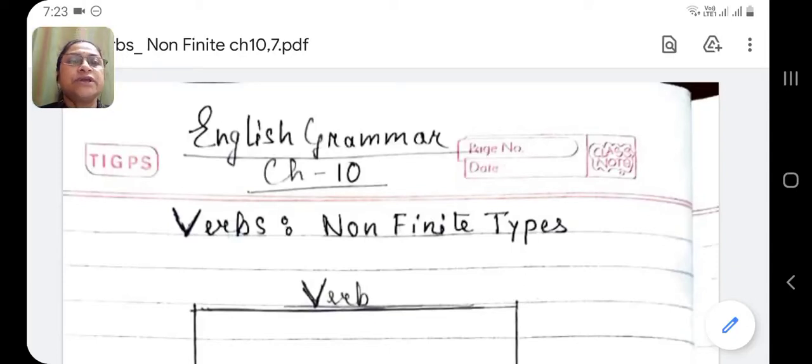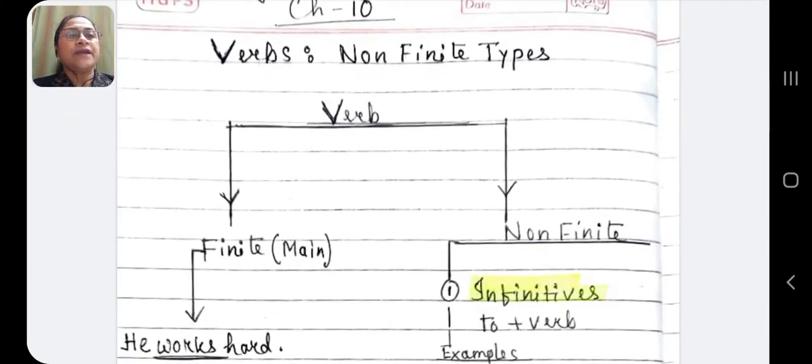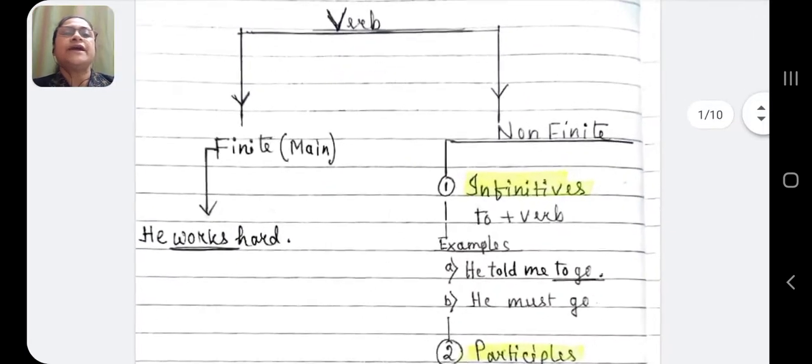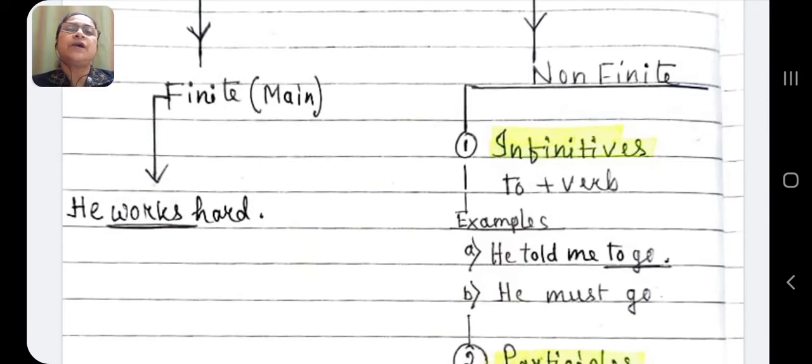Hello students, today in this video I am going to discuss non-finite types of verbs. Before I talk about non-finite verbs, let me explain the finite verb. What is a finite verb? A finite verb is the main verb in a sentence. See the sentence, "He works hard." Here, works is the main verb and it is called a finite verb.